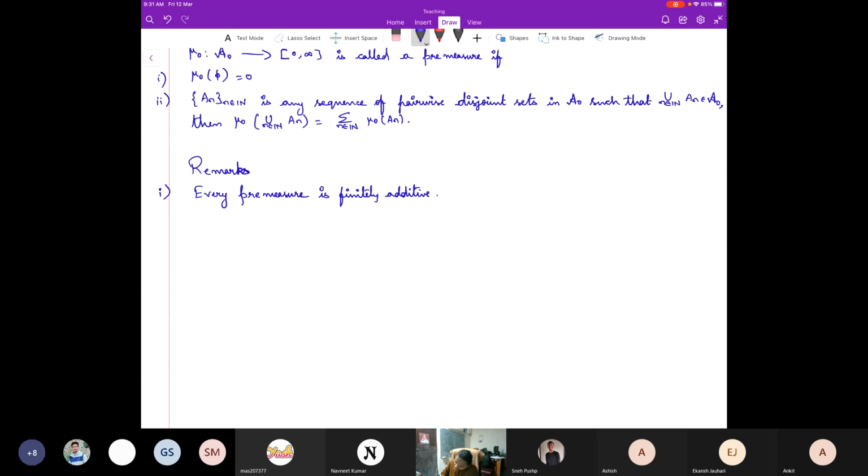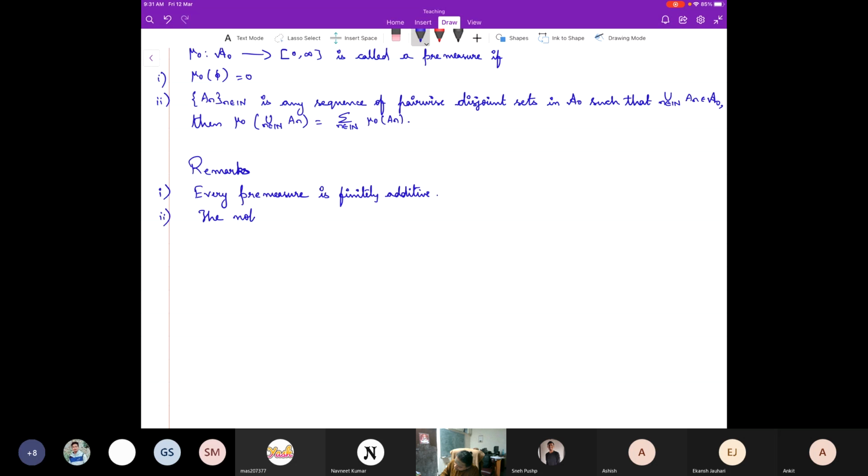So it's only finitely additive, right? Second one. So just as how you have finite measures and sigma finite measures, the same notions make sense even in the case of pre-measures.